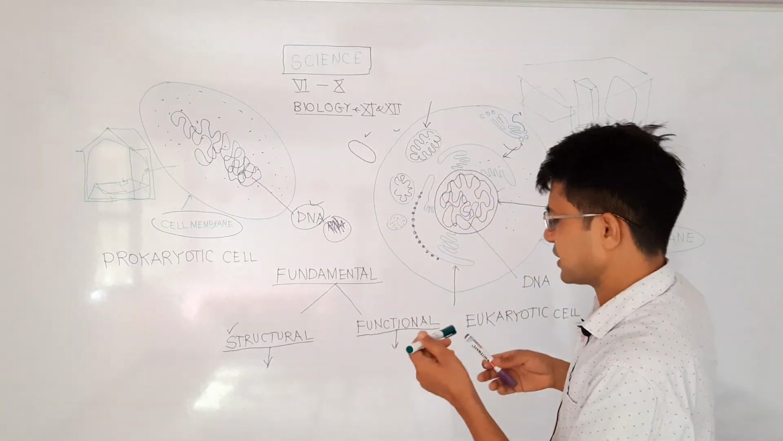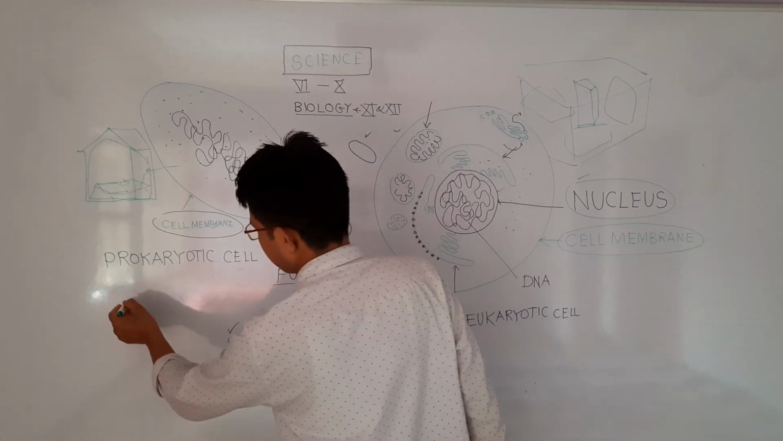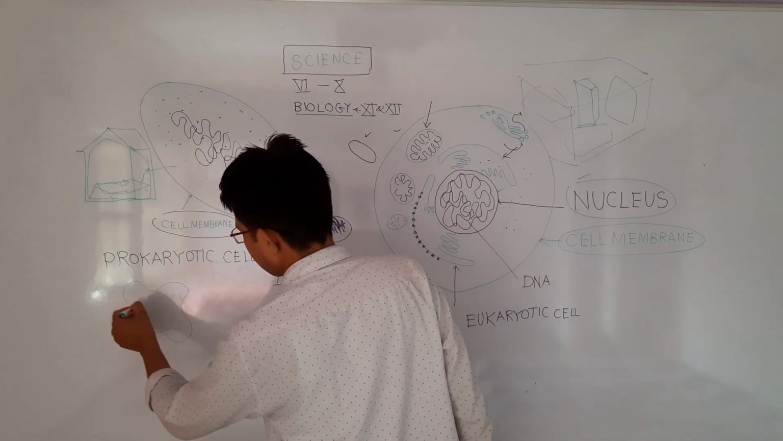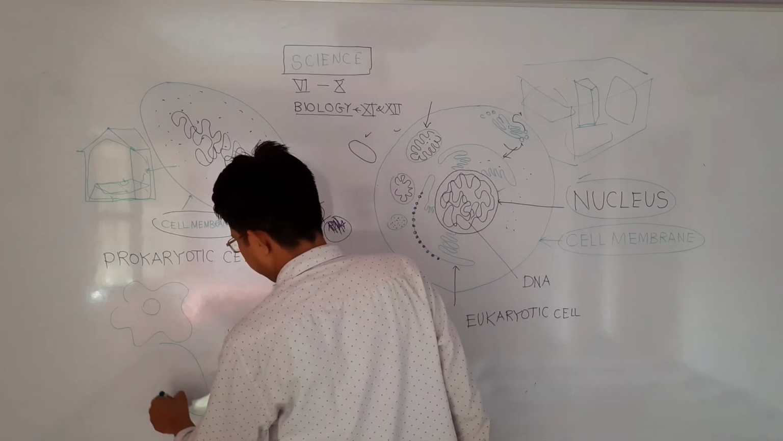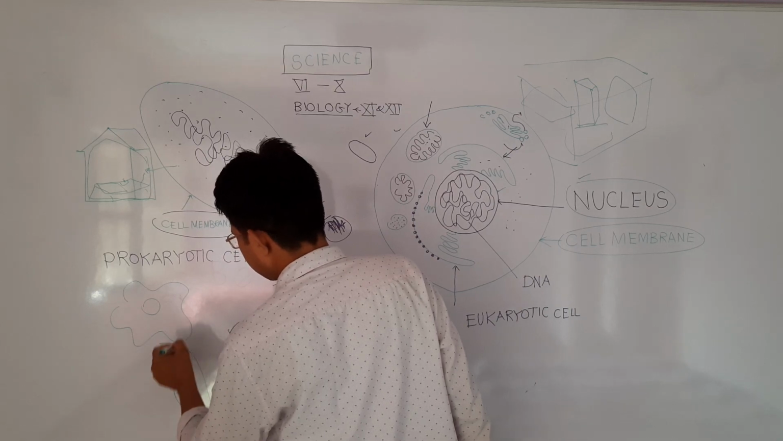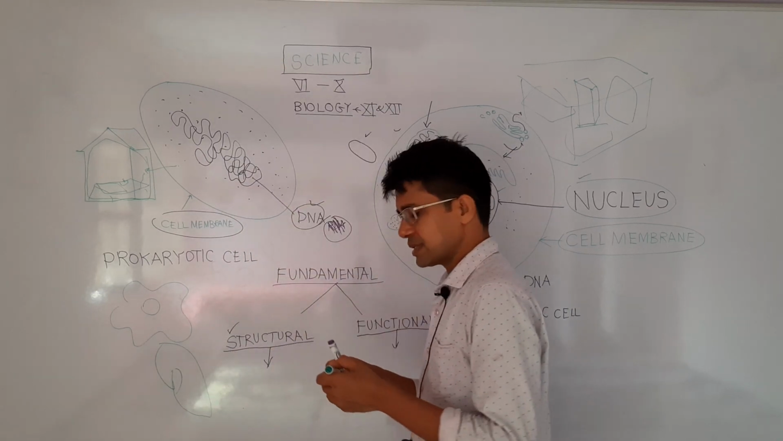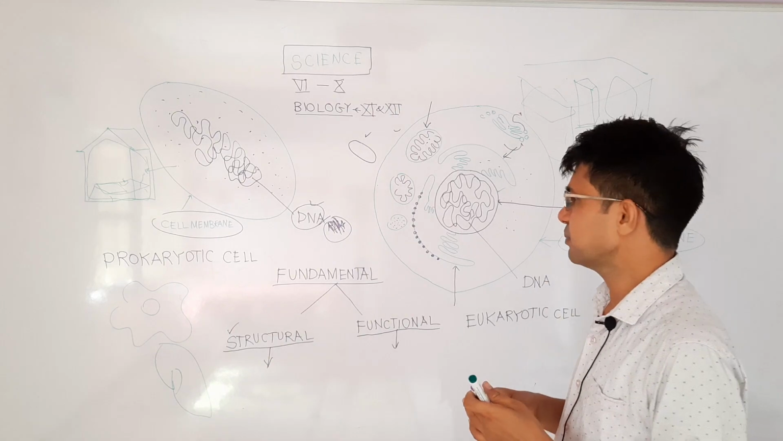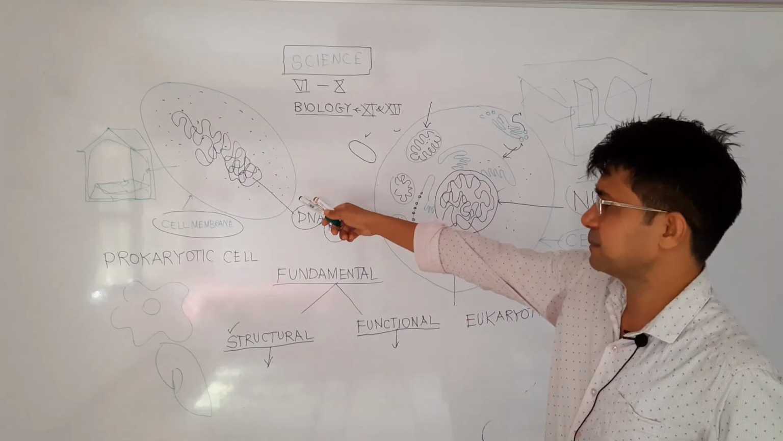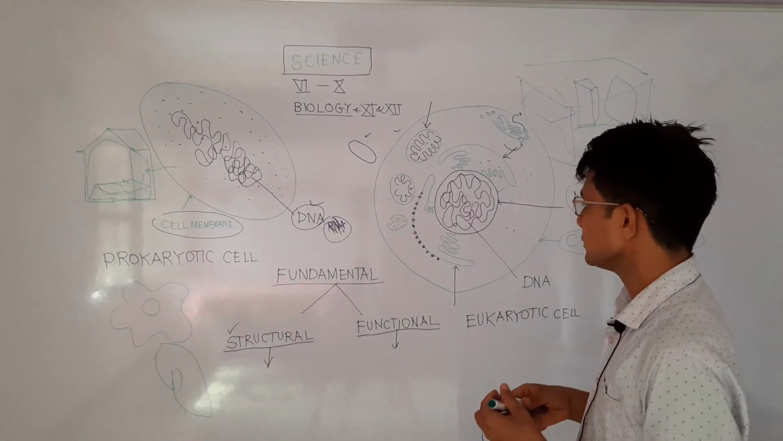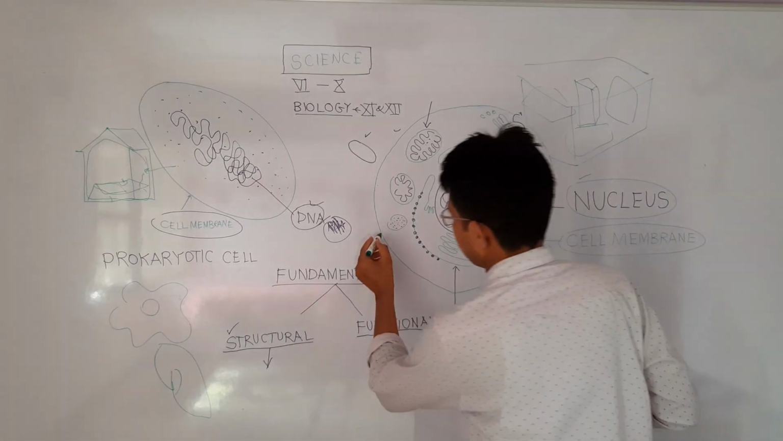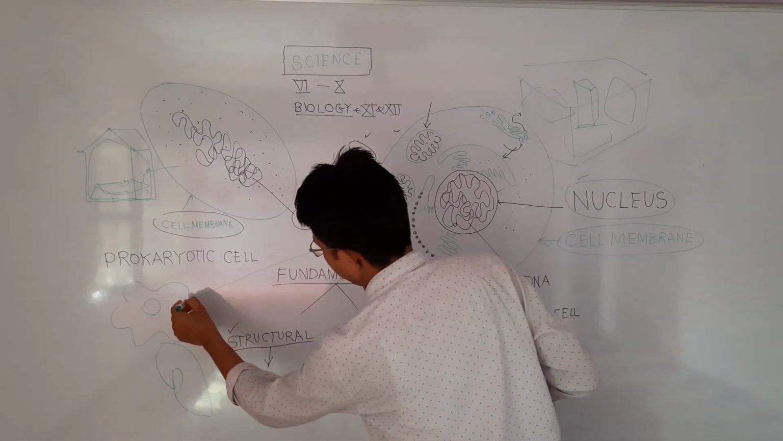And there are some other creatures, I am sure that you have heard about those creatures, which are called amoeba, paramecium, chlamydomonas. They are microscopic creatures. They are also single cells, but they are not made up of a prokaryotic cell. They are made up of a eukaryotic cell.